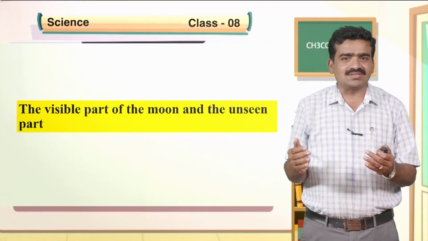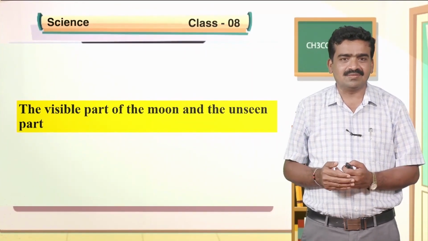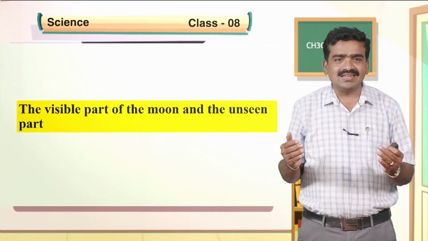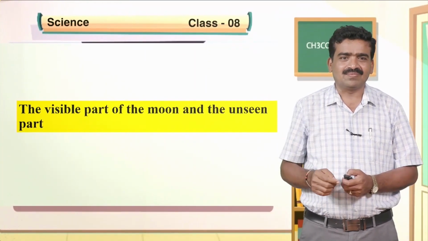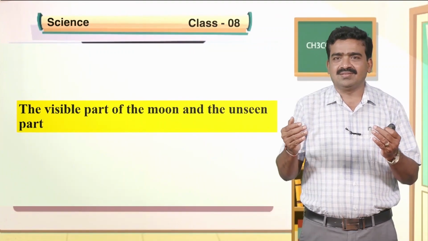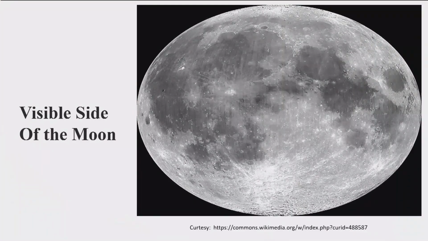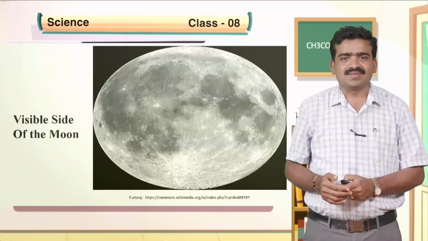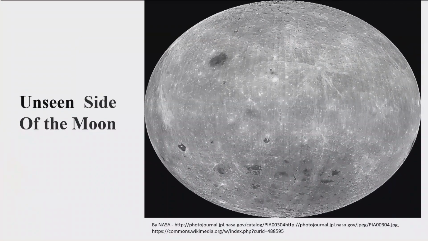So, we are going to see the visible part, that is only one part of the moon always, but we have not seen the other part of the moon. I am going to show you the image of the part of the moon we have not seen. So, this is the image of the moon we are seeing in our daily life, and this is what we have not seen, the other side of the moon.